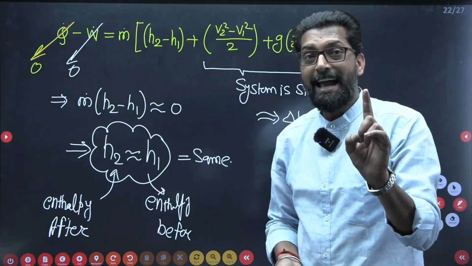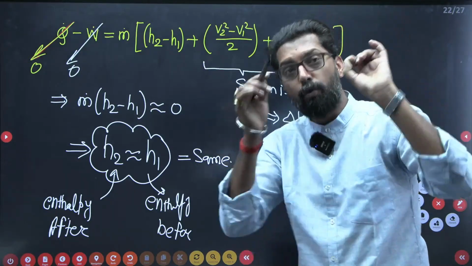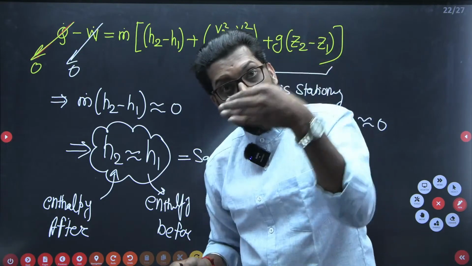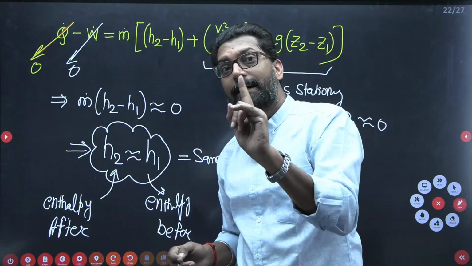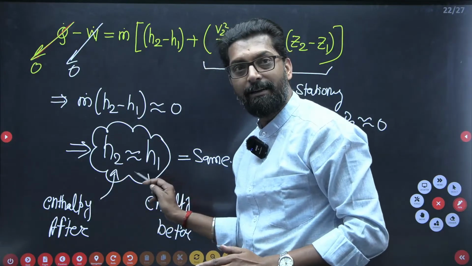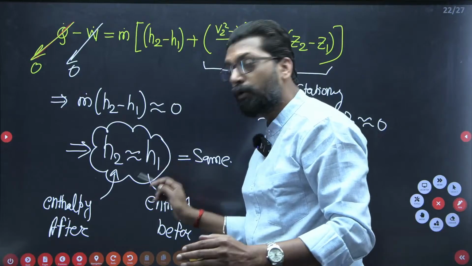But it is not like that, sir, that enthalpy will not change throughout process 1 to 2. No, it is not like that. Enthalpy may change during 1 to 2, but at 1 and at 2, why? Because this is at a cross section, at A1 and at A2 the enthalpy is fixed.